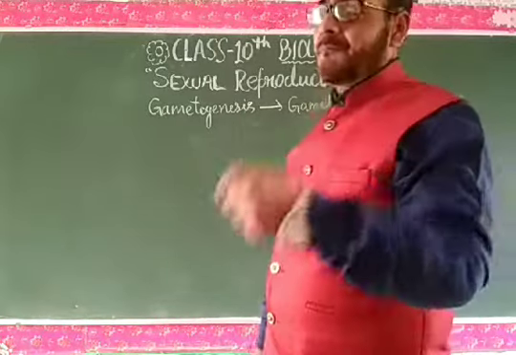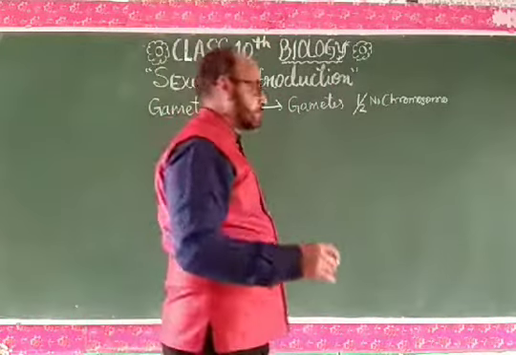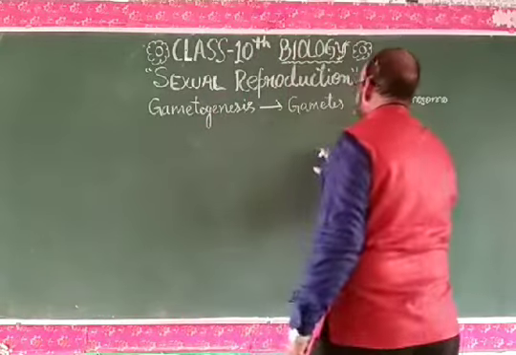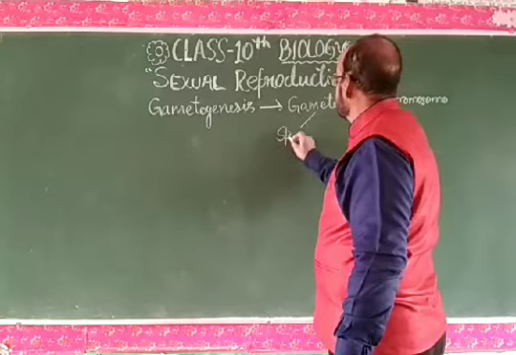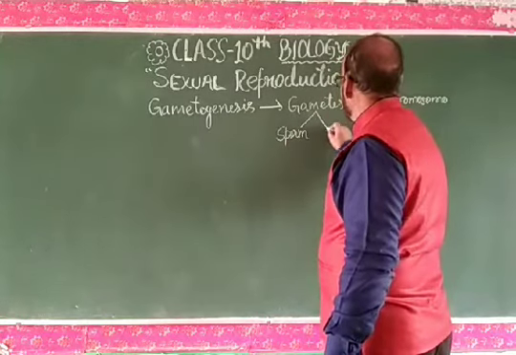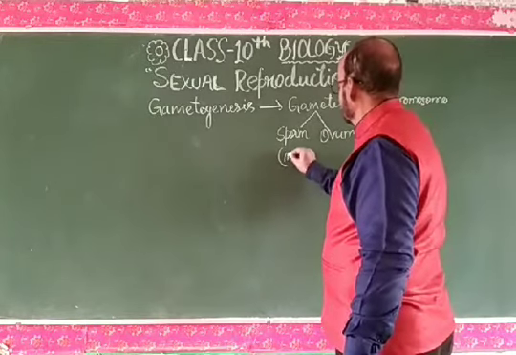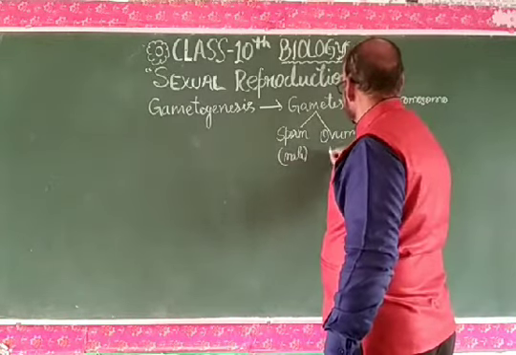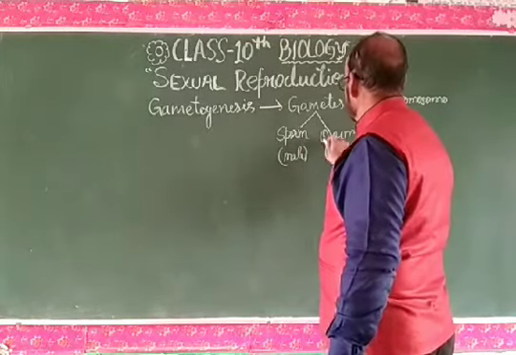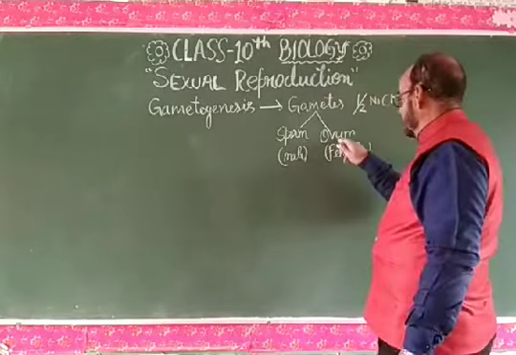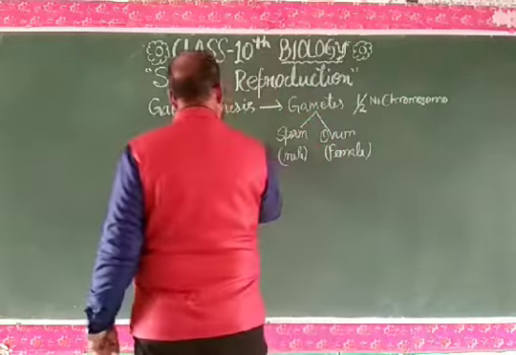Therefore, there is the fusion of the male gametes and female gametes. Let us see some examples of gametes. In human, they are called sperm and ovum. This is male, this is female. So in human, the female gamete is the ovum and the male gamete is the sperm. This is in the case of human.